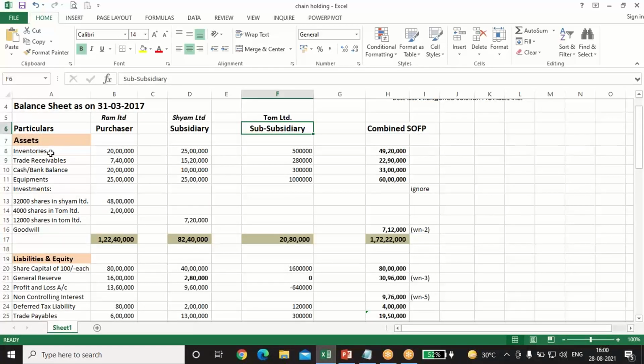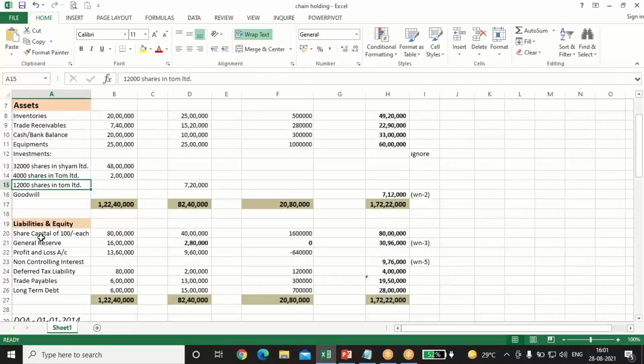Inventories. Separate balance sheet items on the asset side are inventories, trade receivable, cash and bank, equipment. Investment is there: 32,000 shares in Sham, 4,000 shares in Tom. Okay, who has invested this? We can see from the asset side in Ram Limited's balance sheet. Means Ram Limited has invested in 32,000 shares in Sham and Ram has invested in 4,000 shares in Tom. Means Ram has invested in Sham also and Ram has invested in Tom also. And this investment is given in the balance sheet on the asset side of Sham. That means Sham has invested in 12,000 shares of Tom. Percentage we'll calculate later on.